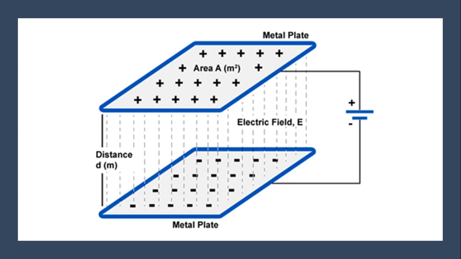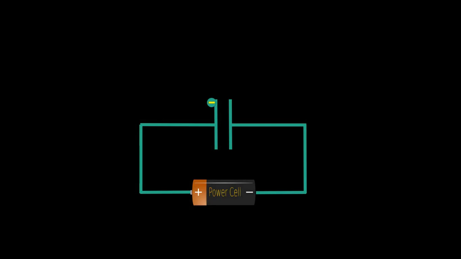One is positively charged and the other is negatively charged. But how does it occur? Negative charges from one plate move towards the positive end of the power cell, and from the negative end of the power cell the negative charges move towards the other plate of the capacitor.